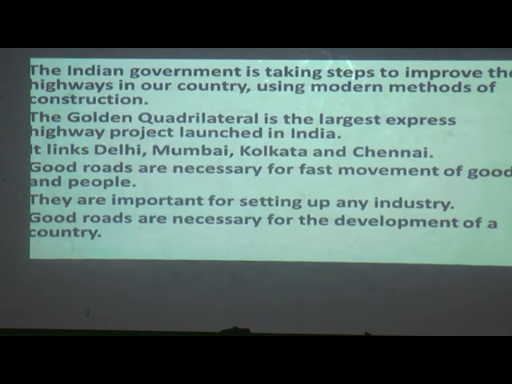Good roads are necessary for the development of a country. Good roads are very much important. Why is it important? Not only for the work, it is necessary for the development of the country also.